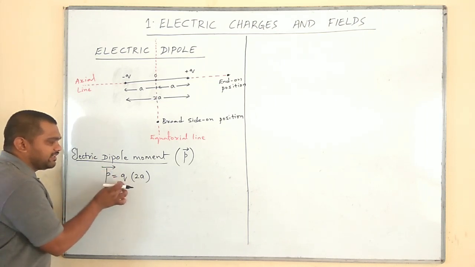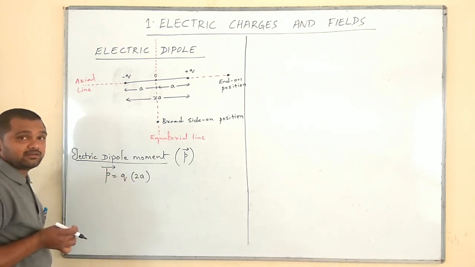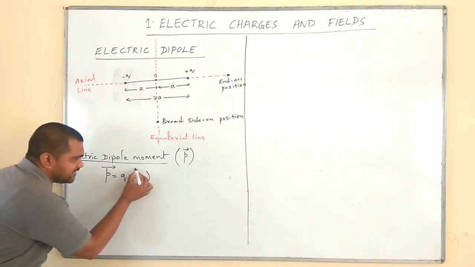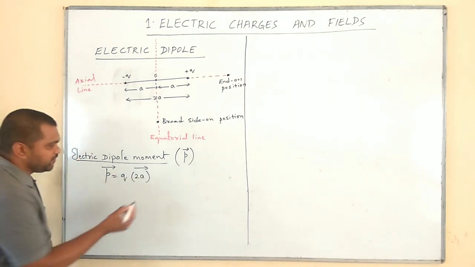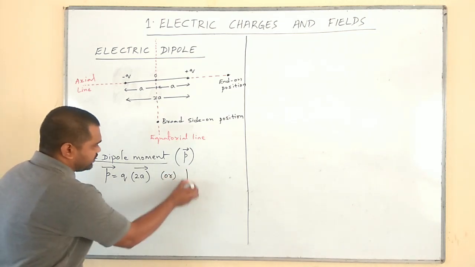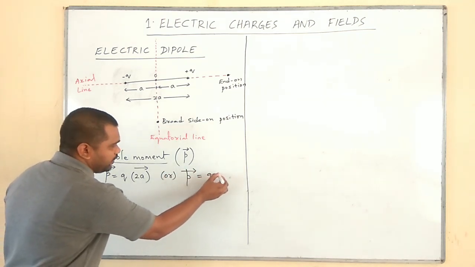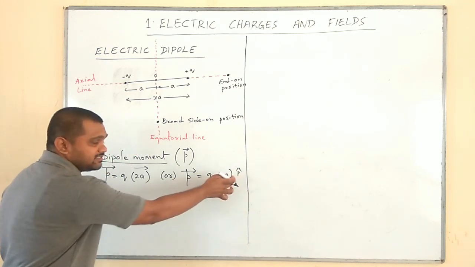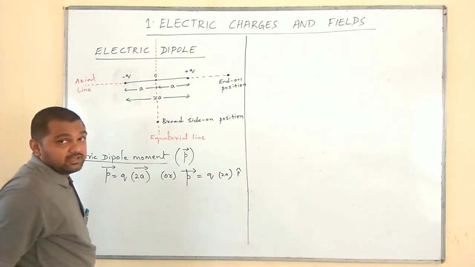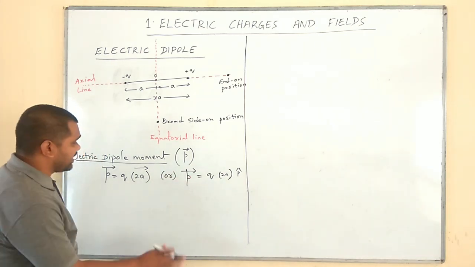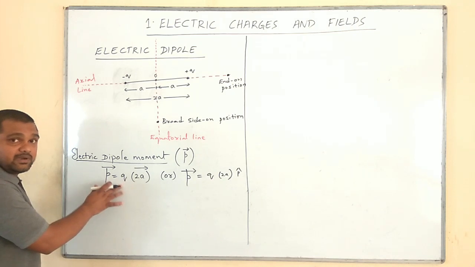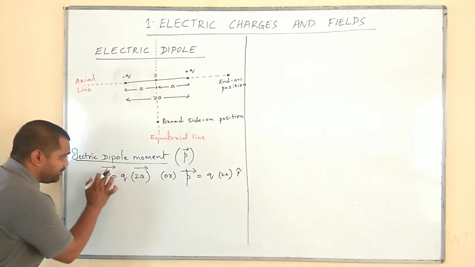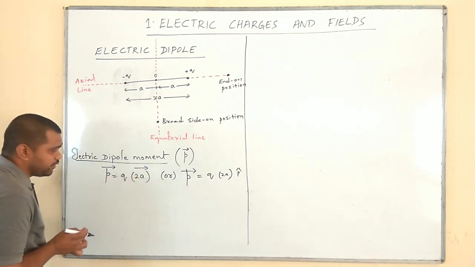If it is a vector, then among q and 2a, which is the vector one? Since 2a is a small length, usually the small length is taken as a vector quantity. In some textbooks, they write p vector is equal to q into 2a times p cap, where p cap is the unit vector in the direction of p vector. Like that also we can write. Otherwise, it is better to write p vector is equal to q into 2a vector.